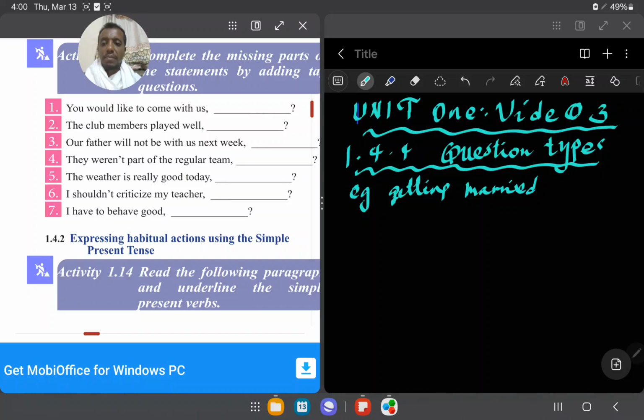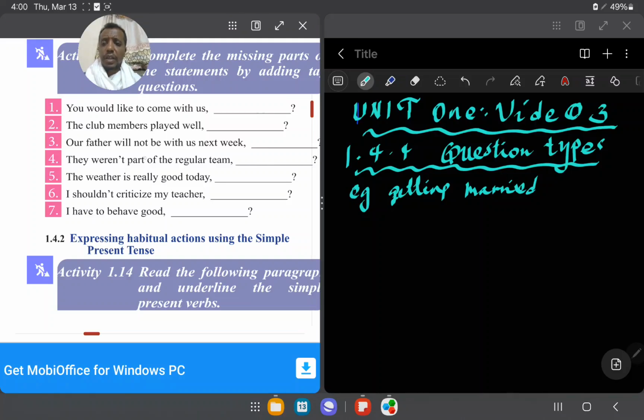So would is the auxiliary verb. If there is an auxiliary verb, take the auxiliary. That is the right question. So wouldn't you? That is the right answer for question number 1. Maybe the club members played well.